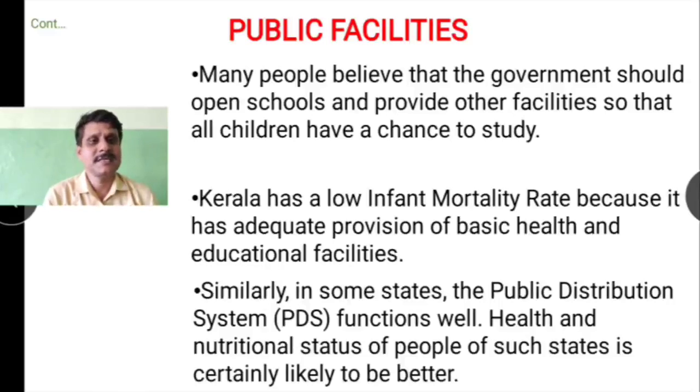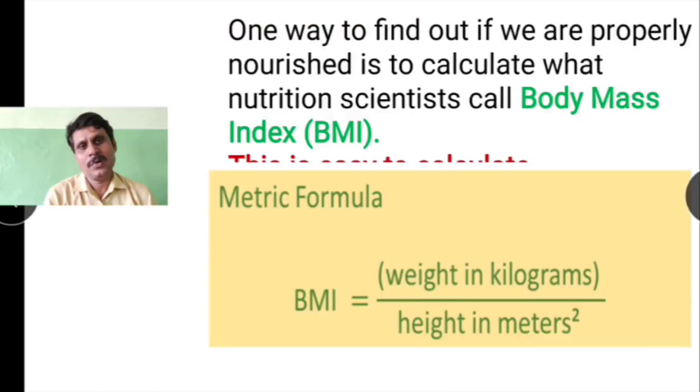Similarly, in some states, the public distribution system also functions well. Children, if you remember in class 9, we learnt in the chapter food security, where we have some states like Tamil Nadu where PDS is functioning very well. So it is also an indication that the people in those states are also having good health status because they are getting nutritional food.